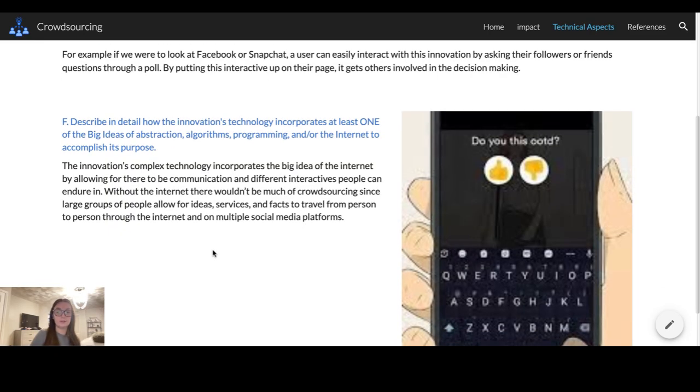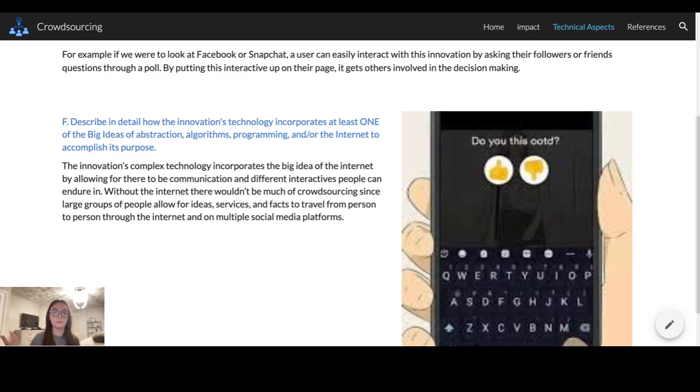This is the last response that I had. This question asked what crowdsourcing's purpose was, and what were some of the big ideas of it. I just summed up that without crowdsourcing, we wouldn't have a lot of what we have today.